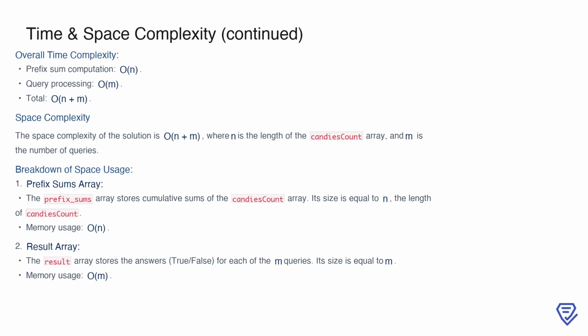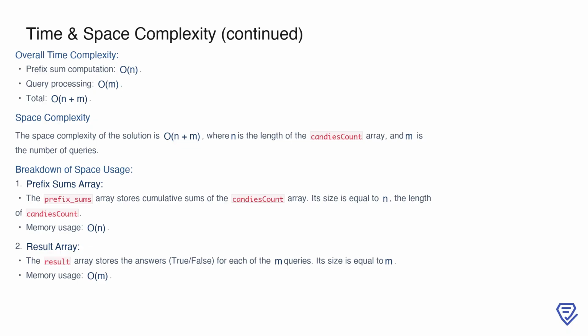Now, let's discuss space complexity. The space complexity of our solution is also O(n + m). This comes from two main components. First, we store the prefix sums of the candies count array. The prefix_sums array has a size equal to n, the length of candies count, so it requires O(n) space.